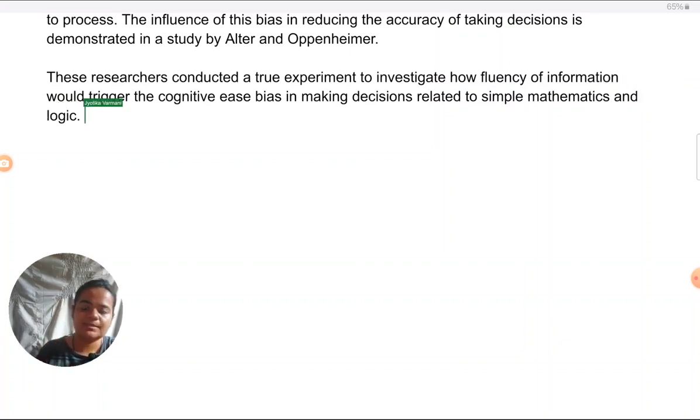So here I have done two things. I have covered the research method also, which was experiment. I have also covered the aim of the study, and as you must have noticed in the mark scheme, the aim has to be covered with reference to the bias. So in the aim, I have mentioned that they are looking out for this bias only, but aim has to be specific to a study. So again, what I've said in the previous paragraph, I just can't simply repeat that. So in their case, they are relating cognitive ease bias with fluency of information. I've mentioned that also. And what sort of problems they are giving them to solve in this study, like for what type of problems they have to make decisions, I've mentioned that also, just to narrow it down to the study which is there.